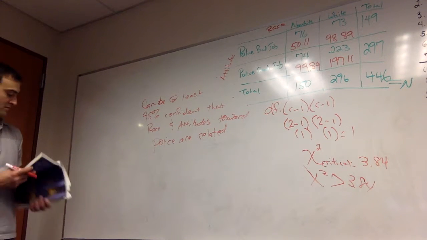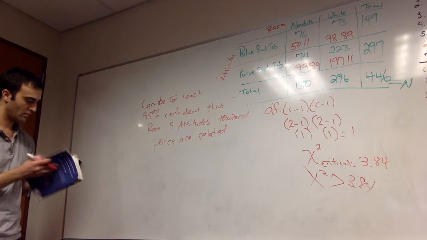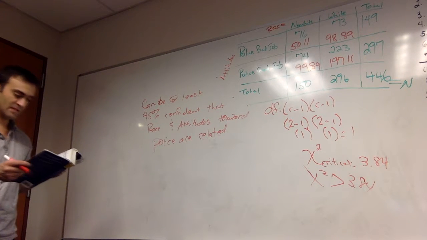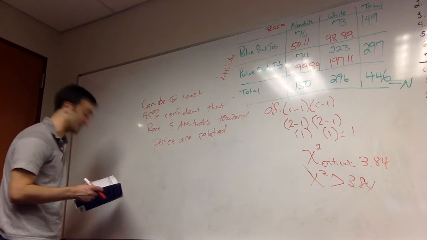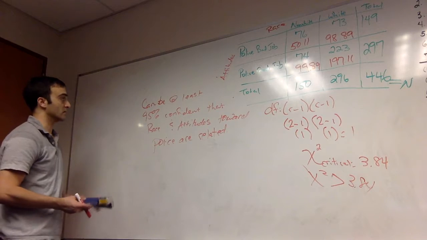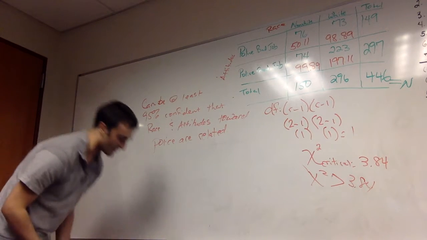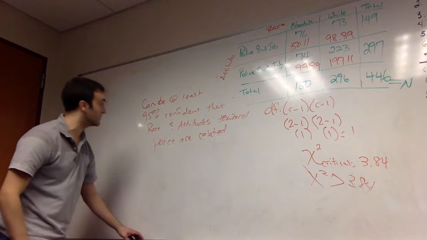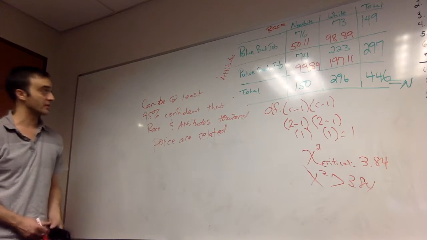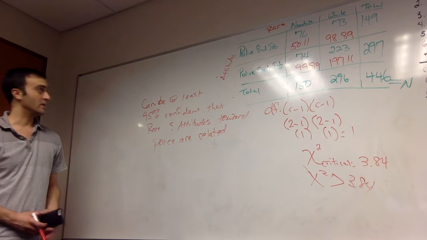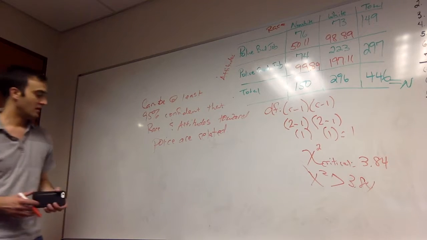In fact, if you look at the table, to be 99% confident, we would need to meet and or exceed a value of 6.63. So we're at least 99% confident that yes, there is a statistically significant relationship between race and attitudes towards the police. We cannot claim a causal relationship. We know that there is a correlation. That correlation is statistically significant.